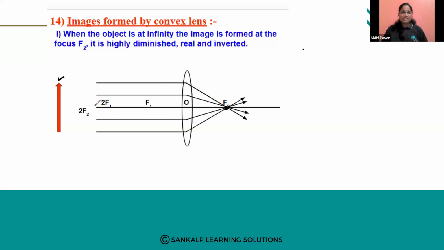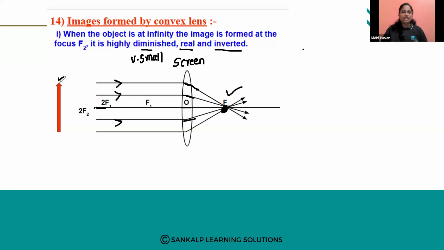See here, this is the principal axis that you are seeing. The parallel beam of light from the object is incident on the lens. Here they undergo refraction and meet at a point that is nothing but the principal focus. When you see the image, this image is diminished, which means very small, point-like. Real means it is obtained on the screen. We will watch a video regarding this. It is obtained on the screen and it is inverted.